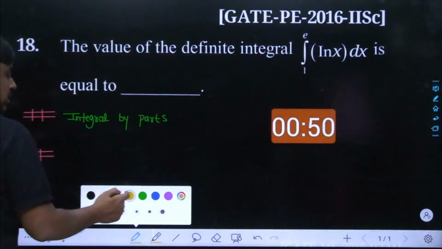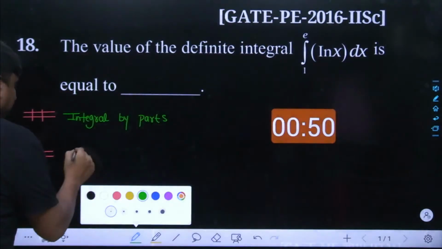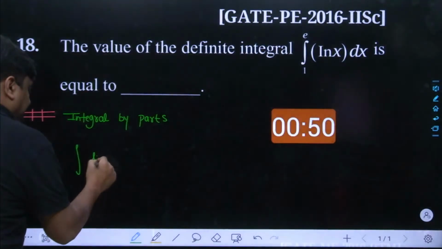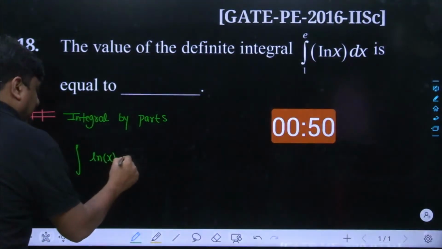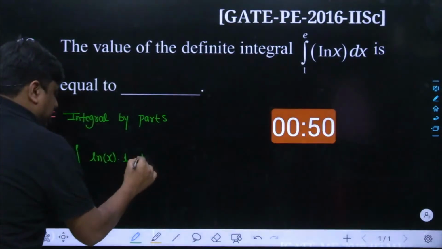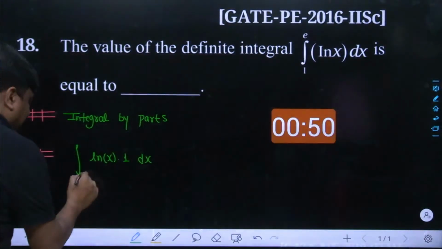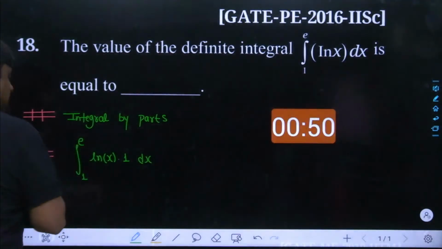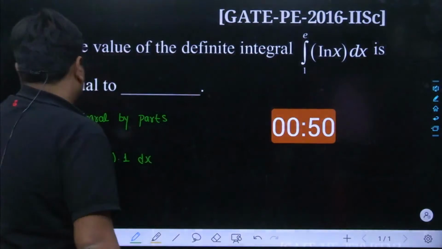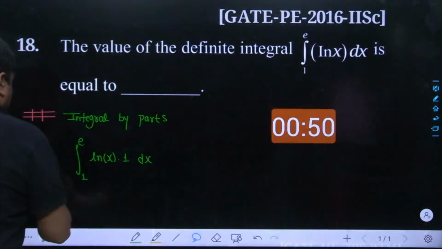So what I would do, I would change the structure of this function a bit, and we will take an integration of x into 1, because once we multiply any function with 1, definitely its nature does not change. But what's the major advantage which we get by multiplying it by 1? Obviously the 1 is integrable, whereas the ln of x is properly differentiable, and we will be using the integration by parts.